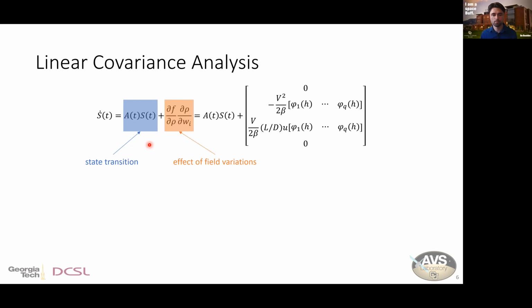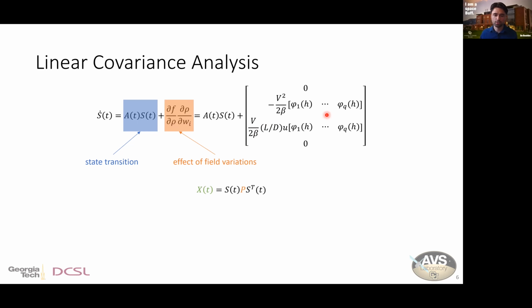And then the second term incorporates the effect of the random field variations. So we have this chain rule of partial derivatives. The first partials are just the dynamics with respect to density, which is in this case our random field. So that just falls out of the dynamics. And then the second component is the partial of that expansion with respect to these random variables. So that just becomes these eigenvectors. And so this is how we can compute that sensitivity matrix.